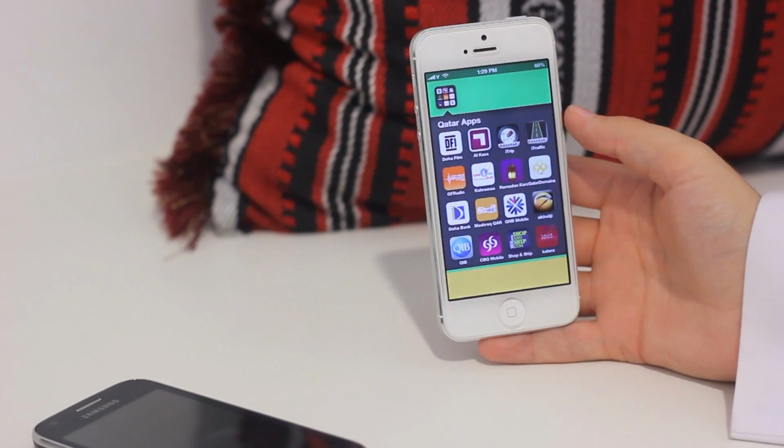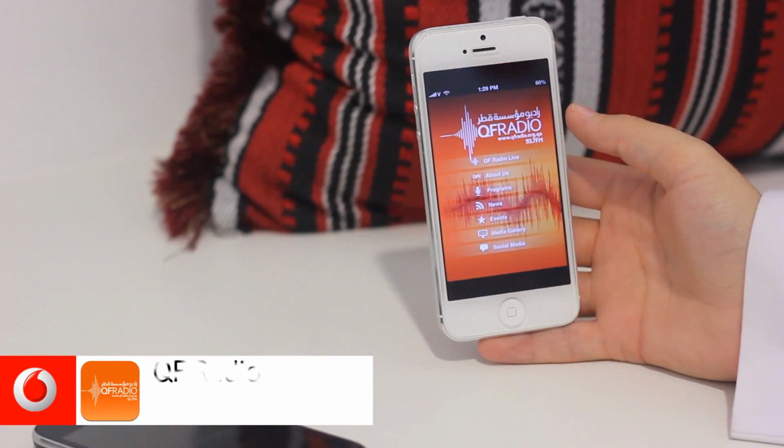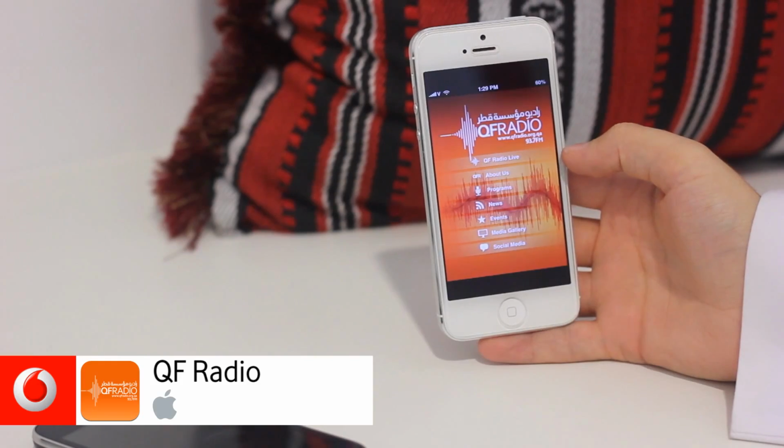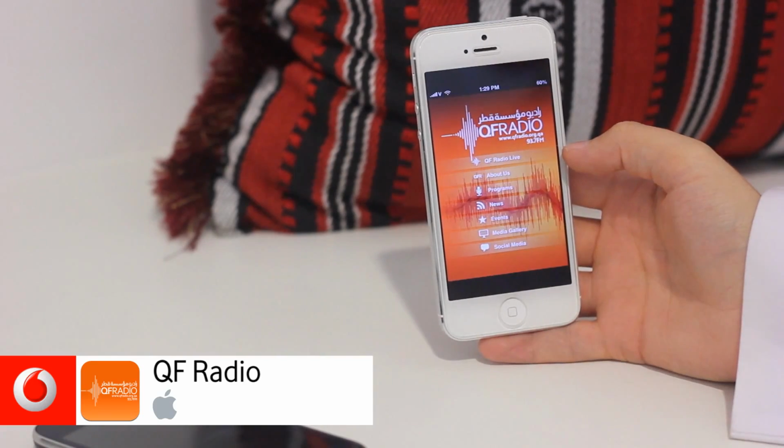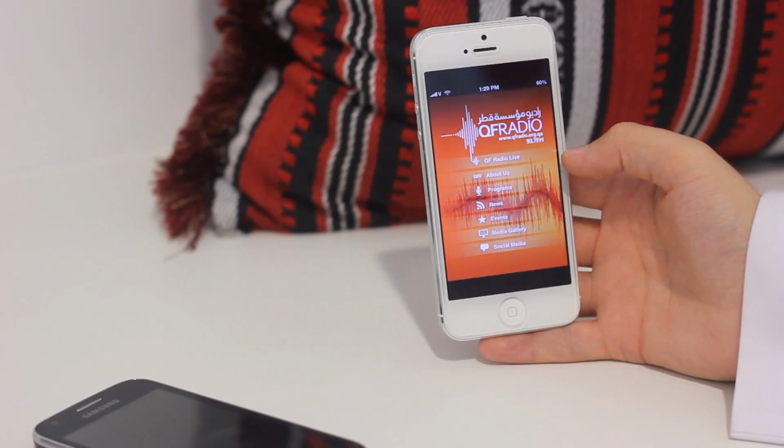So the fourth application we're going to be talking about is QF Radio's app. Now, if we just quickly tap on that application, we can see that this is specifically for 93.7 FM, which is the Arabic QF radio station. They also have an English radio station, and I've been told that they're going to be working on updating both of the apps so that you can either have a dedicated English app, or they haven't decided if they want to have one app that has both English and Arabic live feeds.